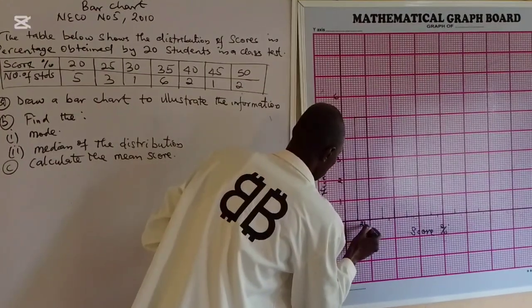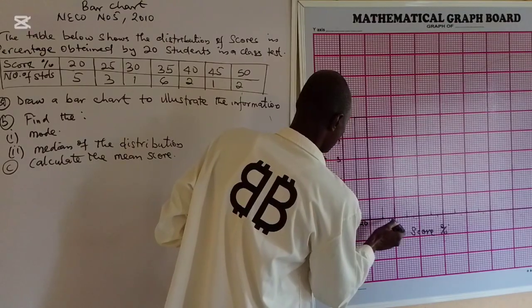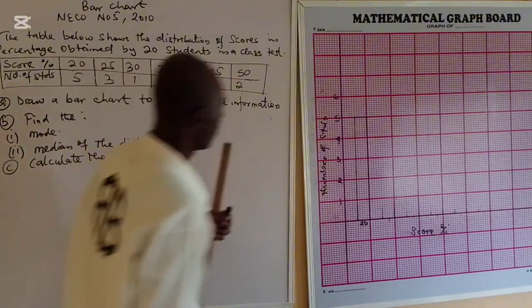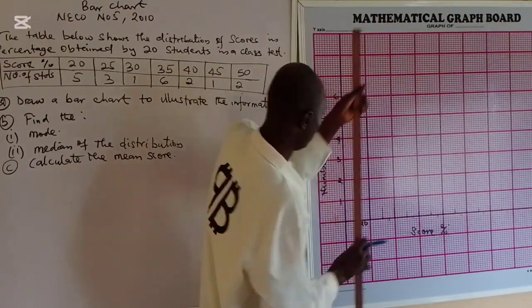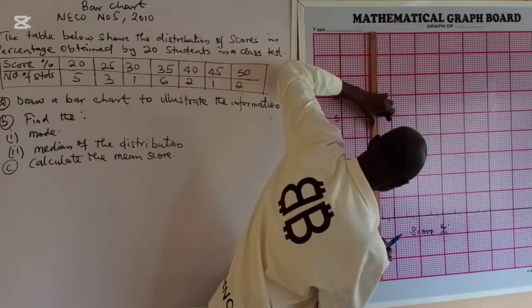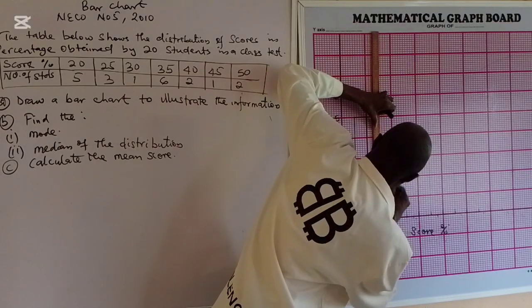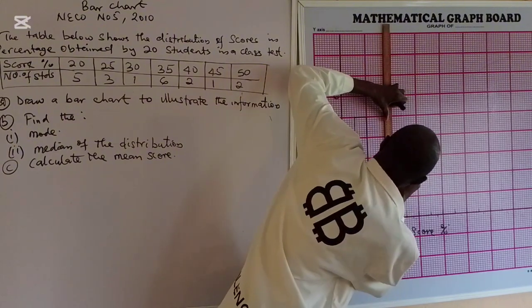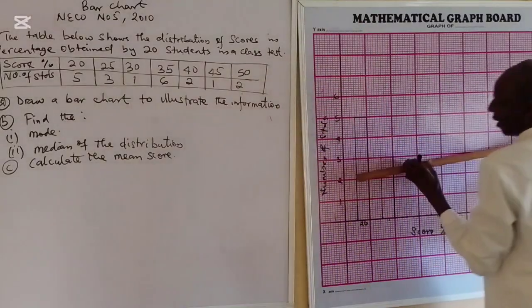So I want to count again: 1, 2, 3, 4, 5. This is another bar, and I'm drawing it to 3. Look at 3 here. So I'm taking it to that place. The next bar is 3, the number of students is 3, or I use frequency 3. I will close the bar.